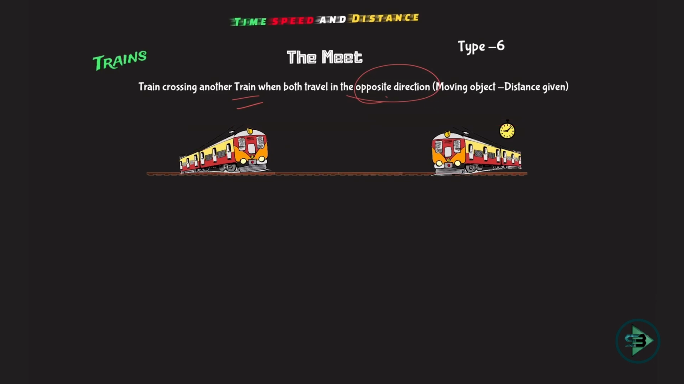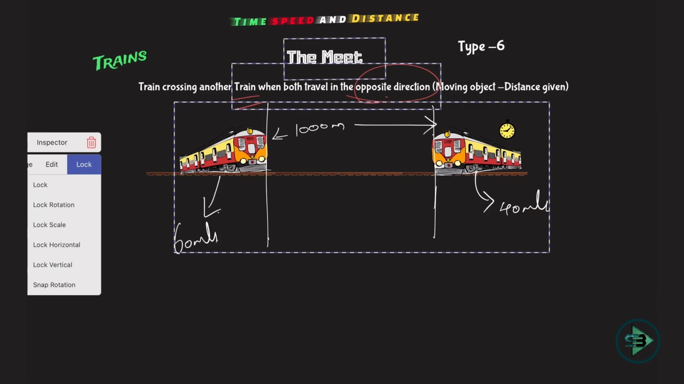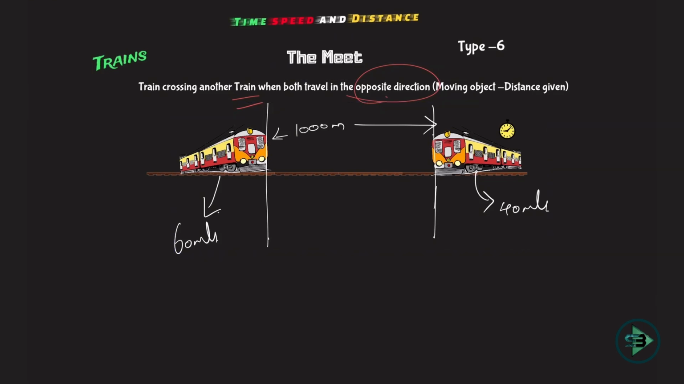So let's start by understanding how will this happen. Let me give you the distance between the two trains, which is nothing but 1000 meters. This is given to me in the problem, and say the speed of this train is given to me as 60 meter per second, and the speed of this train is 40 meter per second. The question being asked to me is, when will these two trains meet?